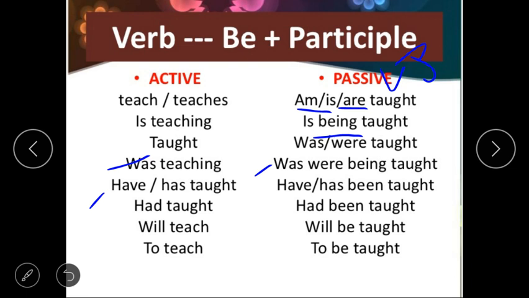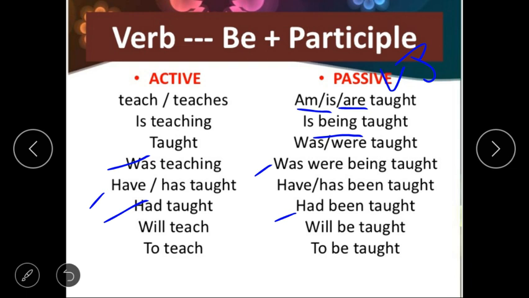Next, when "had" is there, it means this sentence is of past perfect tense. So "had taught" means I had taught English. While changing into passive, we need to use "been". So, English had been taught by me. Speak with me: English had been taught by me. Yes, clear.